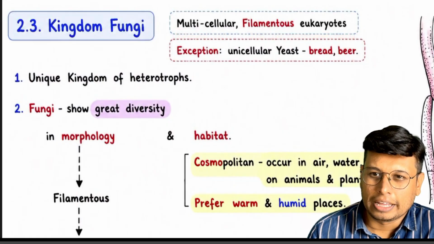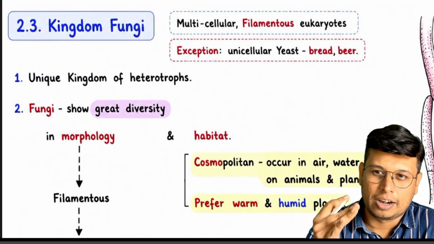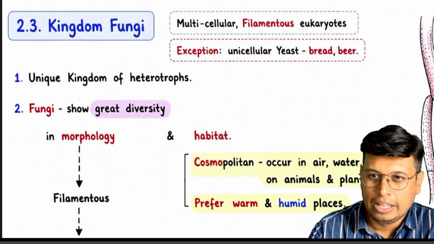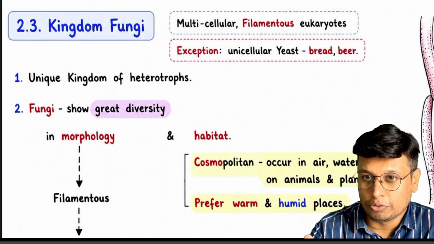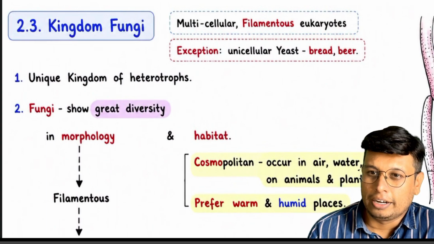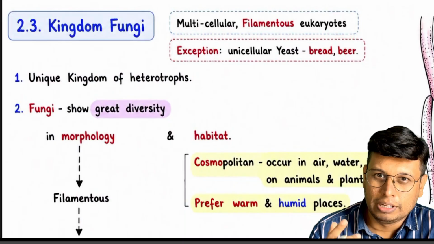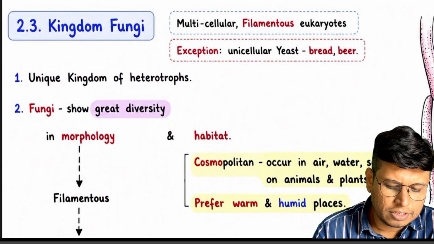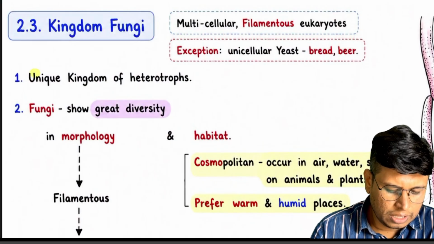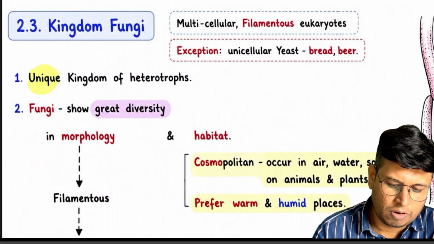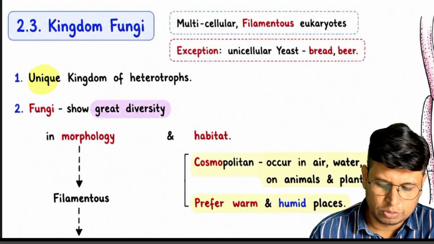Again, we started with the prokaryotic unicellular, that is bacteria, monera. Then we started with unicellular eukaryote, a very important kingdom, that is protista. And finally we have landed on our first multicellular kingdom, that is fungi. It is called the unique kingdom of heterotrophs. Let's see why it is called so unique, how it is so unique.